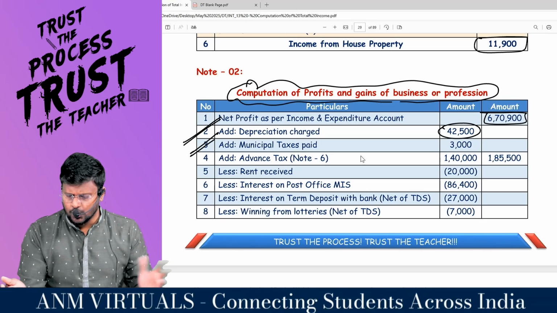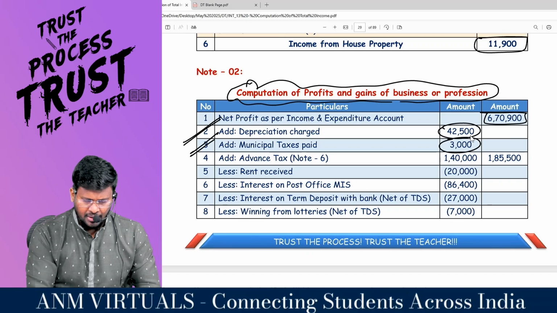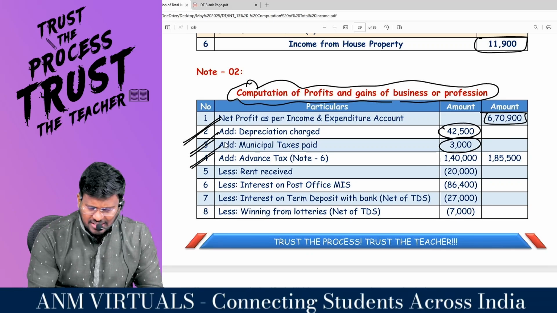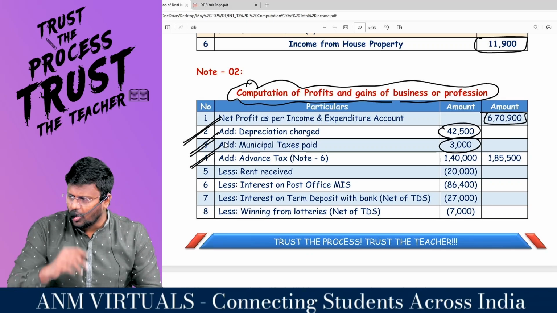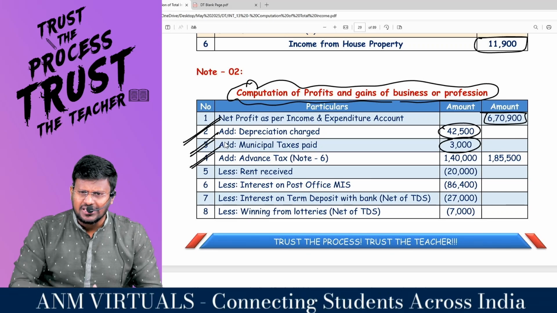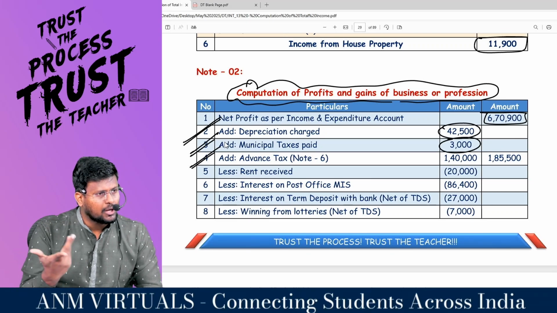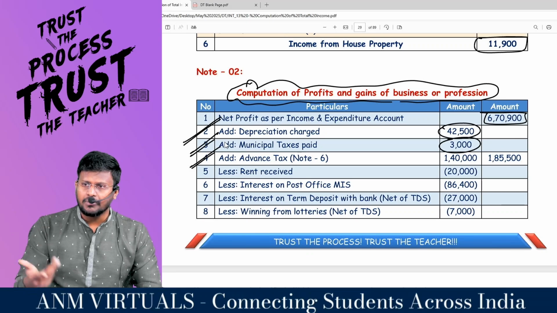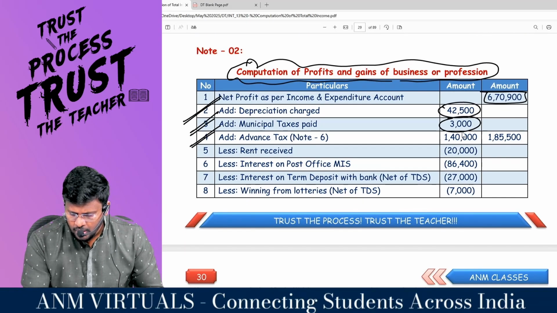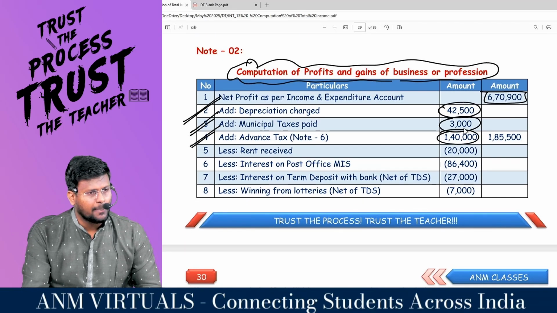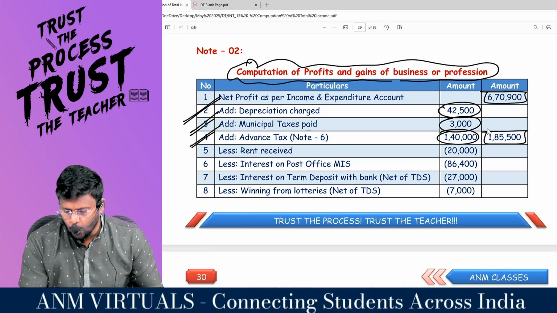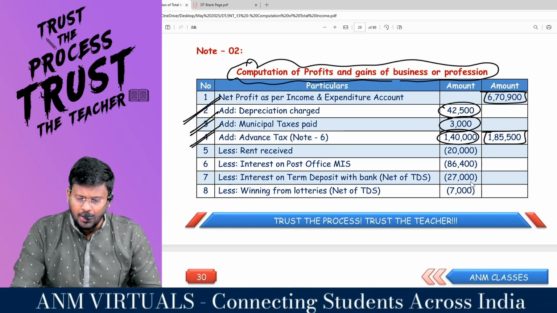It should not reduce and should be added back. And add advance tax, my dear lovable students. As we already studied, any income tax debited to the P&L account should be added back. Advance tax is also a part of income tax. So any income tax debited to the P&L account should be added back, so 1,40,000 should be added back. So net to net, 1,85,500 should be added back.